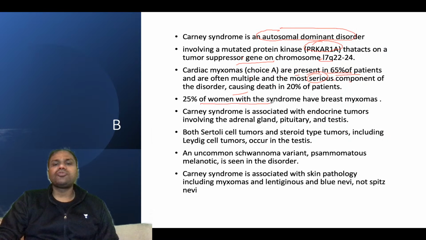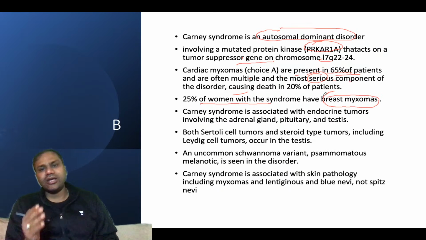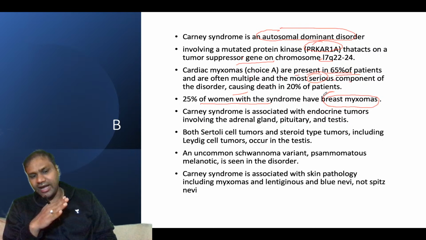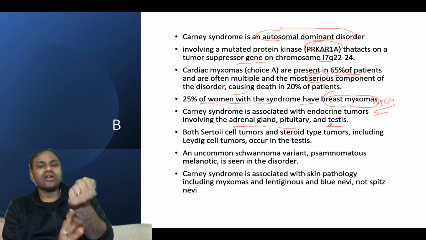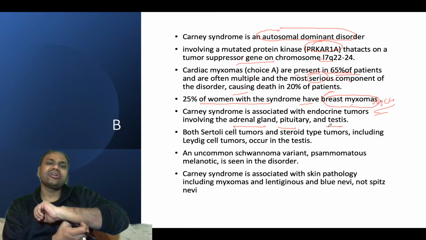25% of women with the syndrome have breast myxomas. Now remember, along with cardiac myxoma they can also have breast myxomas. So this can also be a point for MCQ. Carney syndrome is also associated with endocrine tumors involving different organs like the adrenal gland, pituitary gland and testes.